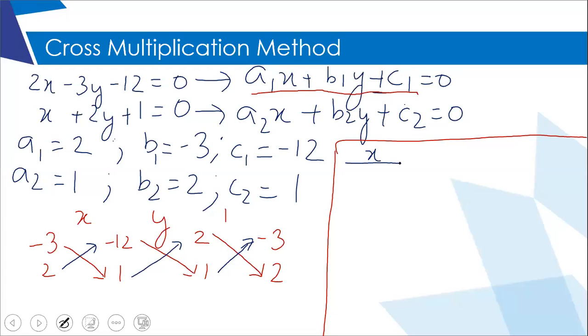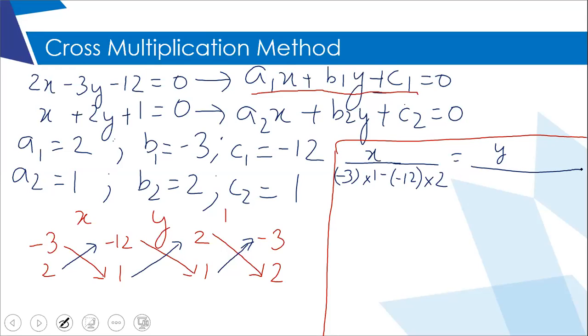First I will multiply the downward arrow, that is -3 into 1. So you just write it over here, -3 into 1. Put a minus sign and then -12 into 2. Again put equal to sign, y upon.